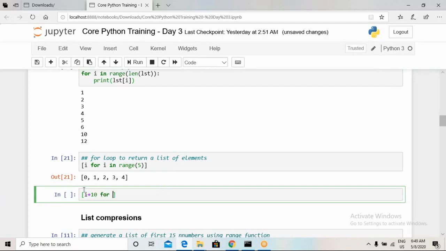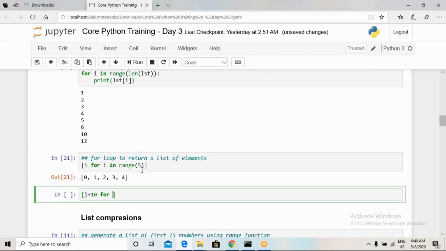Now here we can see that the number 10 has been added to each and every output of this for loop. So this is one way of getting numbers, a regular way of extracting from a for loop.